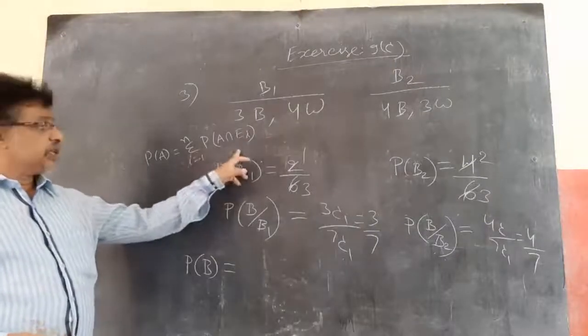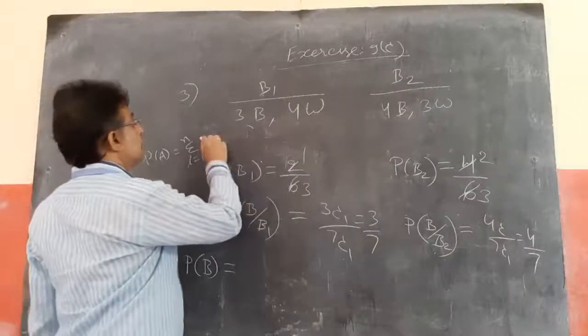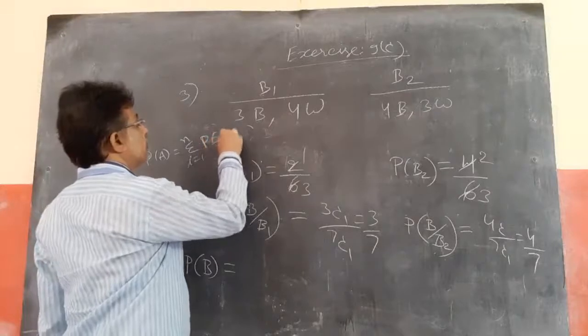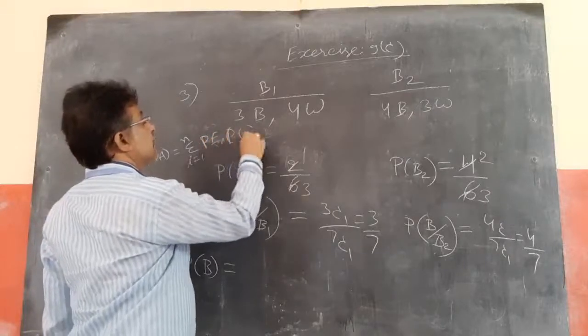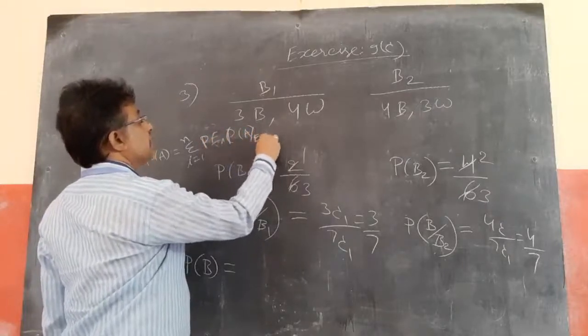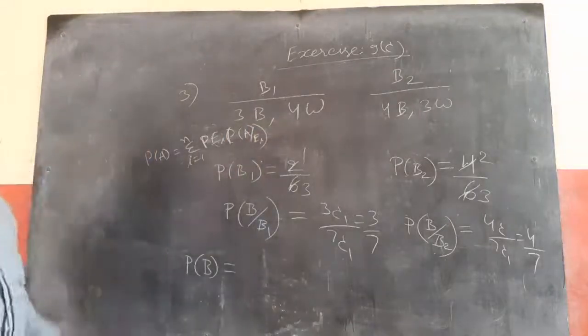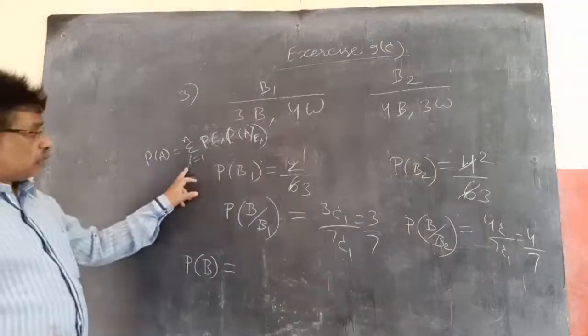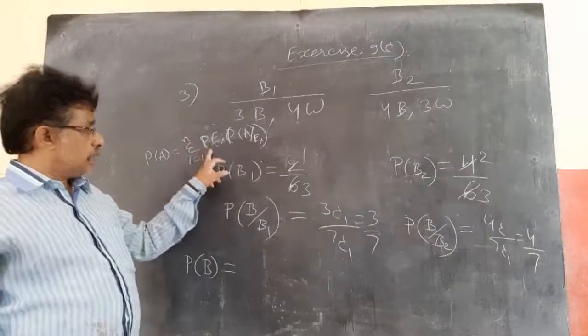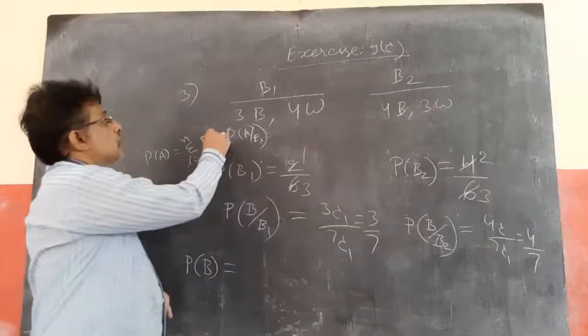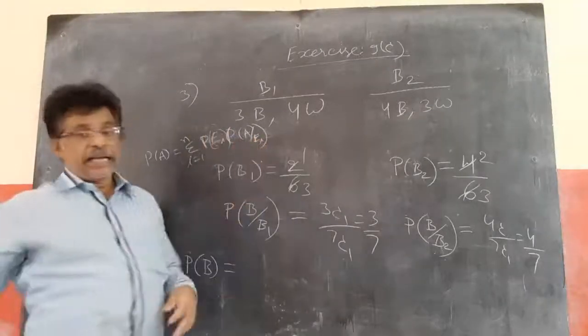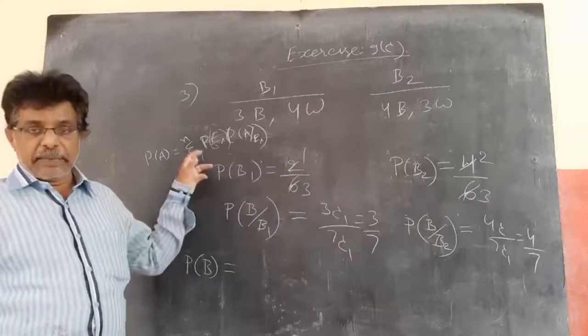This is equal to P of Ei into P of A by Ei. So P of A always equals sigma i equal to 1 to n, P of Ei into P of A by Ei, as derived in Bayes' theorem.